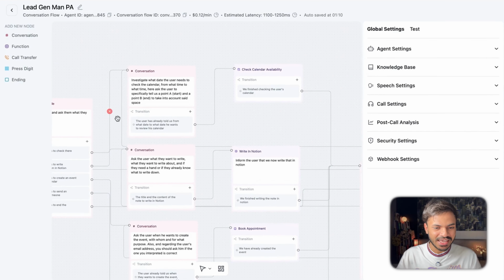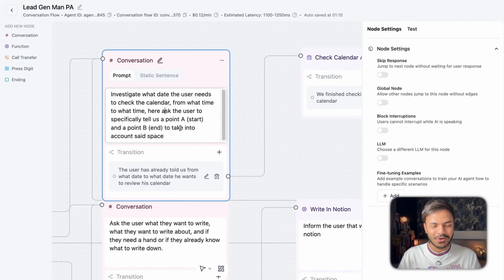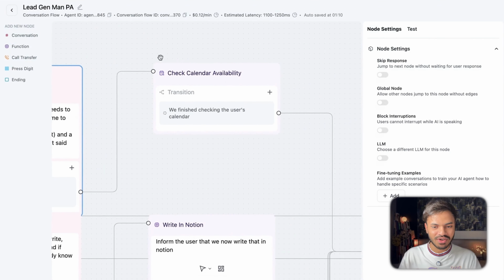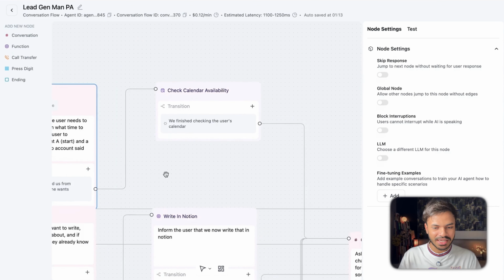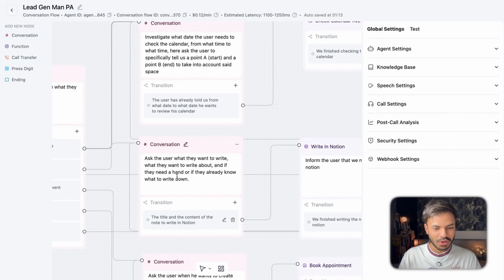Alright, so we are dividing into, first of all, a conversation node. This conversation node has only one thing to do, which is to check for any events that are already in Google Calendar from point A to point B, for instance from 9 a.m. to 5 p.m., and it will invoke this function, which is check calendar availability. Same goes for Notion. If they want to write something on Notion or jot down something, it will invoke this function.